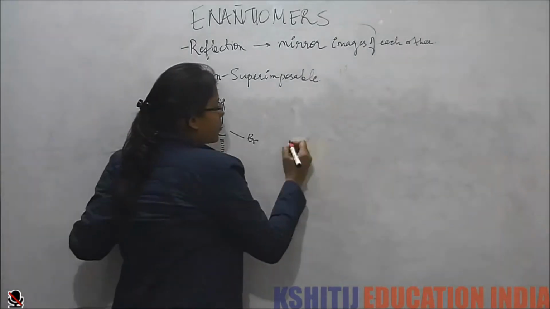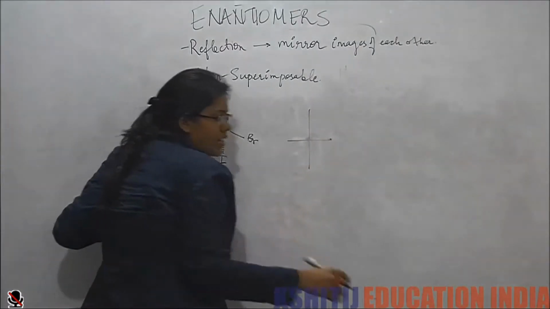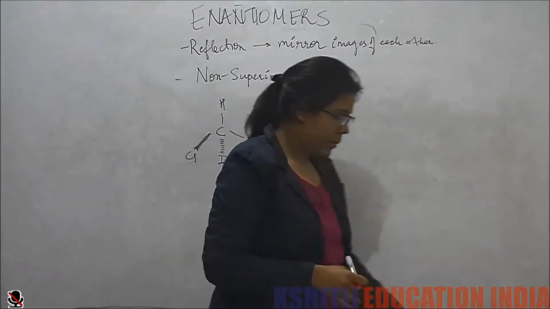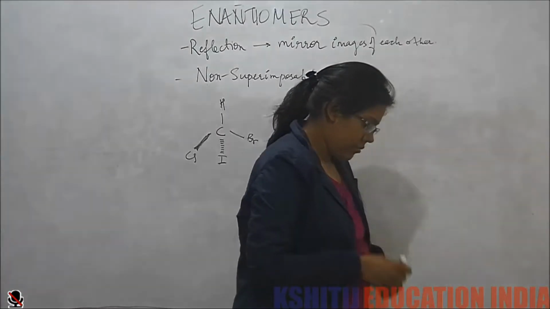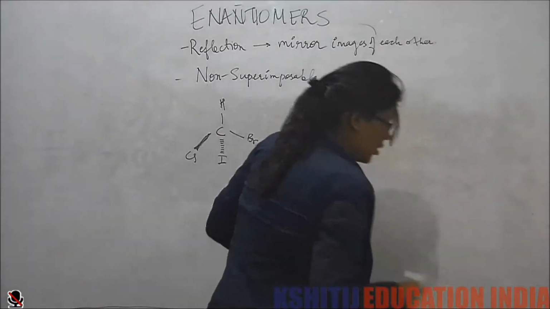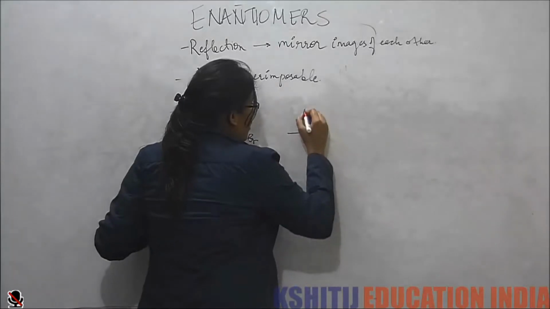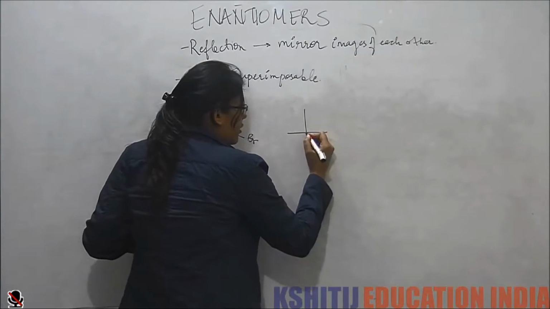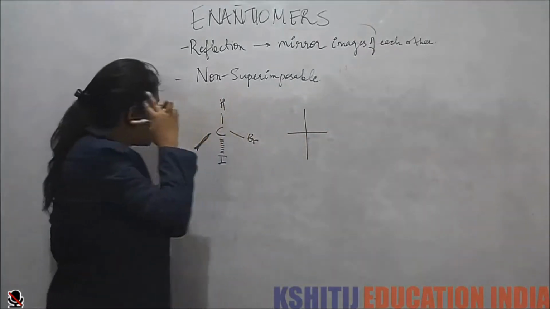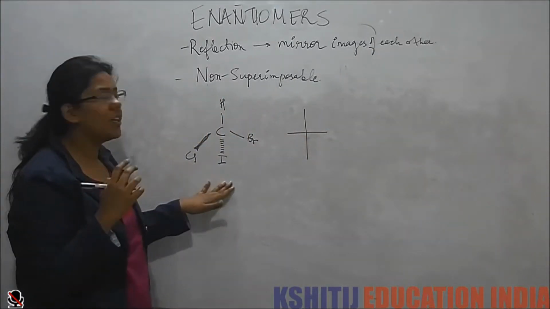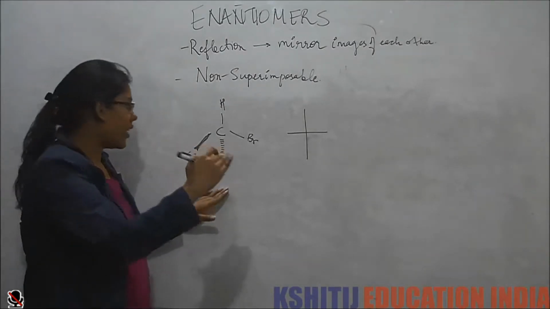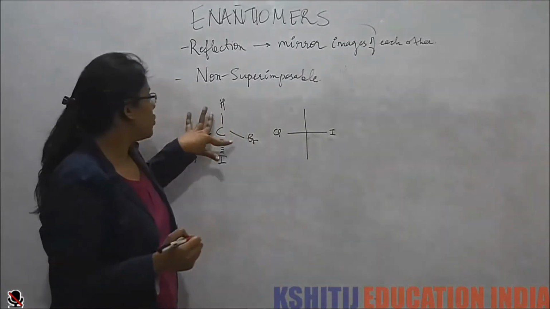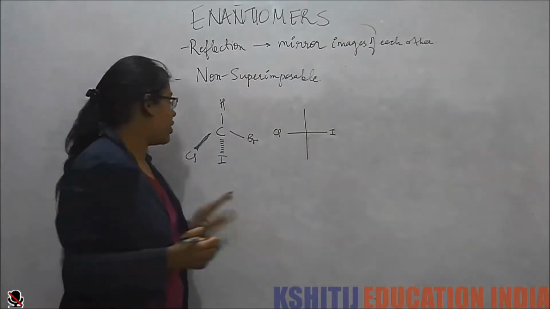In a simple Fischer projection, we represent the chiral molecule by a cross. That means this is the chiral center, and the groups which are coming out and going in are represented on a horizontal line like this, and the groups which are in the plane of the paper are represented vertically like this.